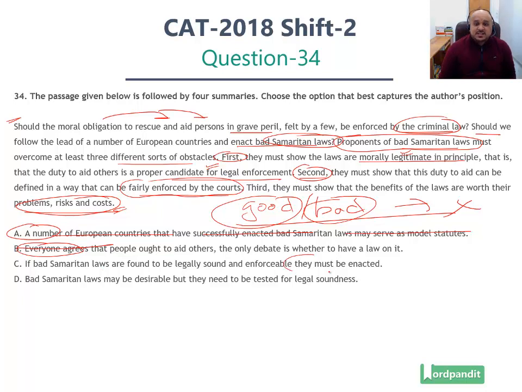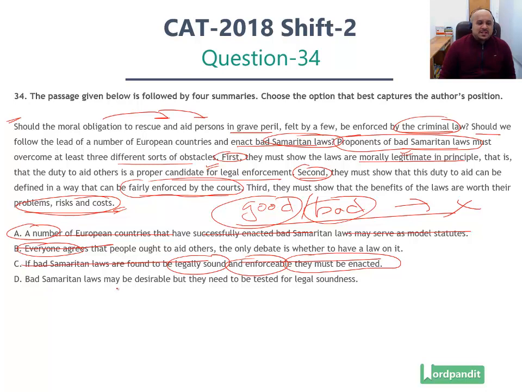Option number C says that they must be enacted if the laws are found legally sound and enforceable. Remember, legally enforcing them is one part. The first and the second parts are about the legal enforcement, right? The third part is they must show that the benefits of the laws are worth their problems, risks, and costs. It's not only about legally sound and legal enforcement, right? So again, this option is ruled out.